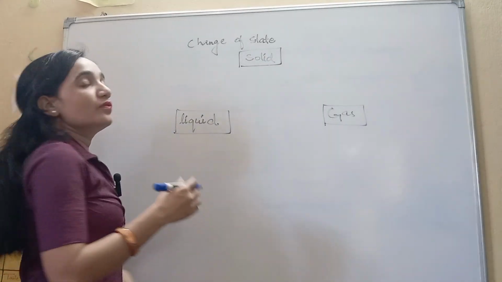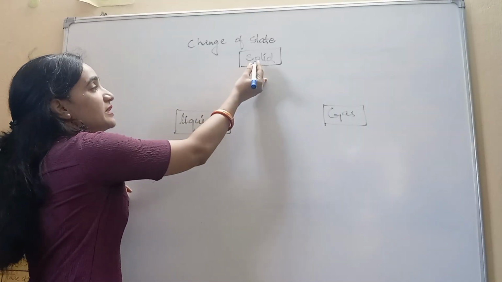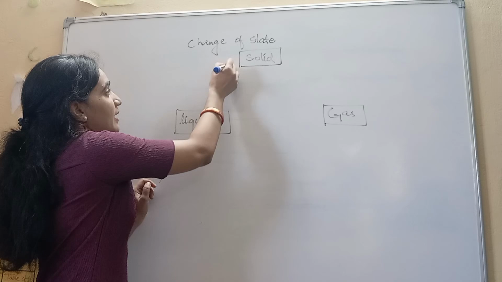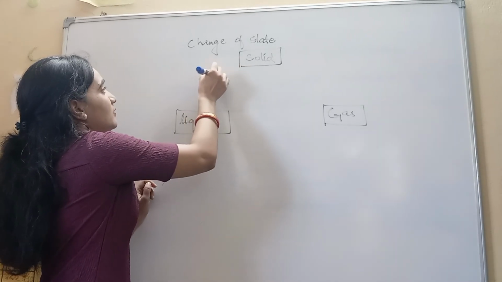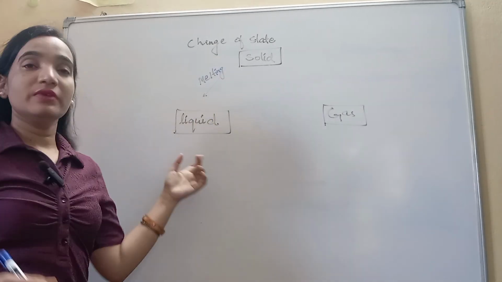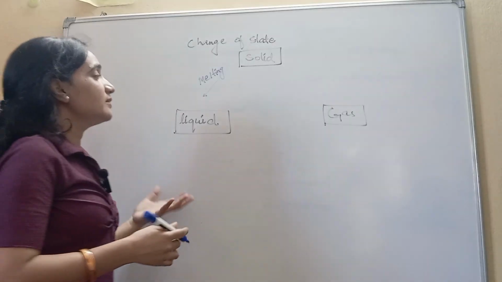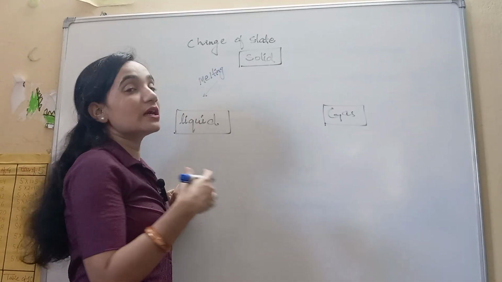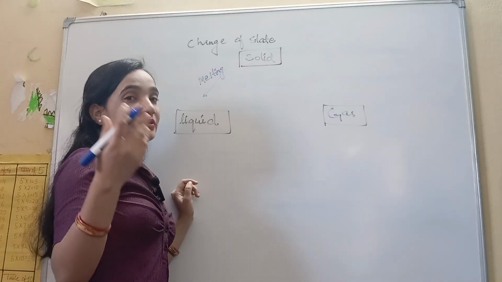Suppose we have ice and we are heating it. Then this will change its state from solid to liquid. It will melt. So that process is called melting. Again, we have water now. We are increasing the temperature. After some time, it will start to boil, and we will find that some water vapors are coming.